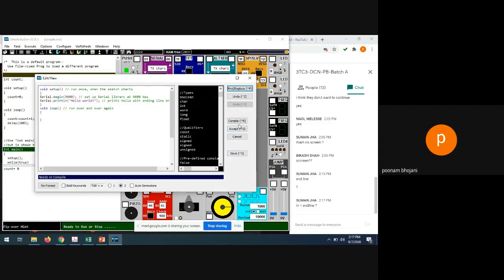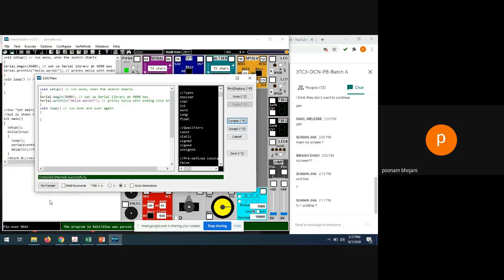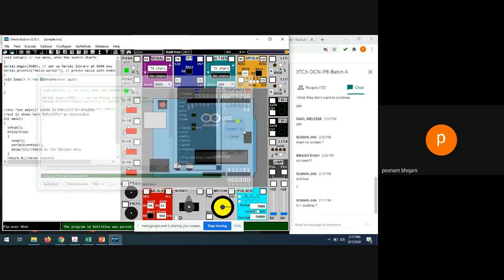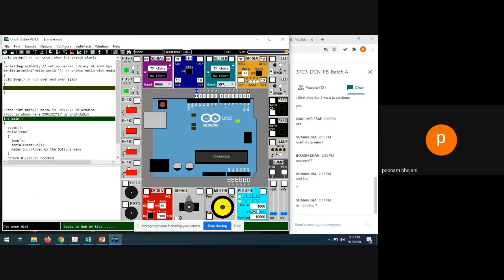Now, if you compile this, it will say compiled successfully. It means no error is there. Whenever this compiled successfully result appears, accept whatever comes after compilation. Then you should receive something at the serial port, right? You should receive something at the serial port.